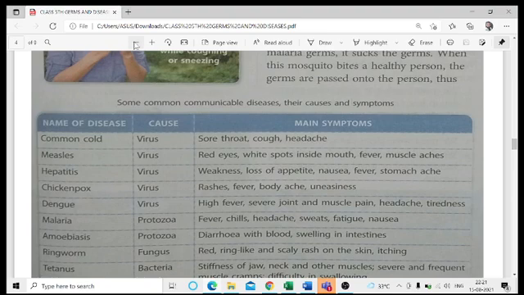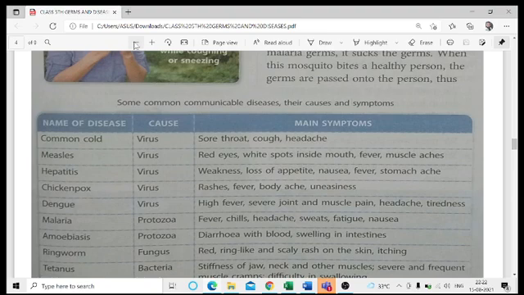Hepatitis is also caused by a virus, where we have weakness, loss of appetite, nausea, fever, and stomach ache. Chickenpox is also caused by a virus, where rashes, fever, body ache, and uneasiness are there. Talking about dengue, that is also caused by a virus, where we have high fever, severe joint and muscle pain, headache, and tiredness.